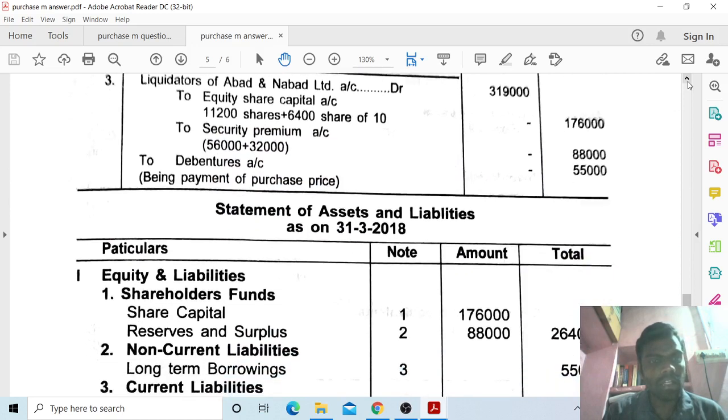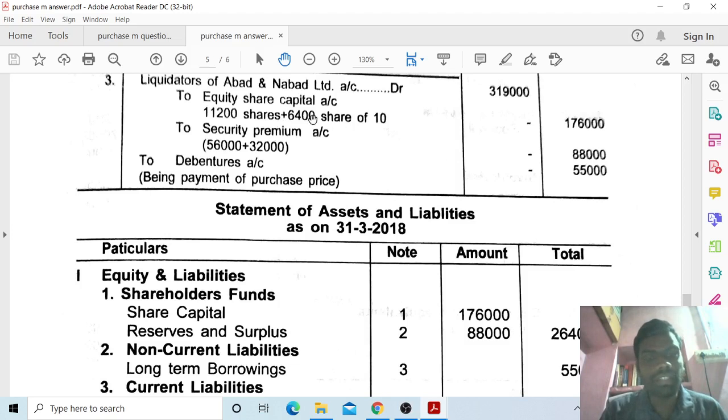So the third one: liquidator of ABARD Limited and NABARD Limited account 3,19,000, to equity share capital account. 17,600 shares of 10 each, both ABARD company and NABARD company shares.